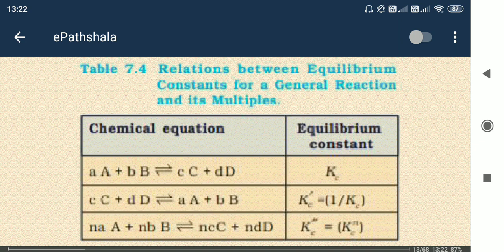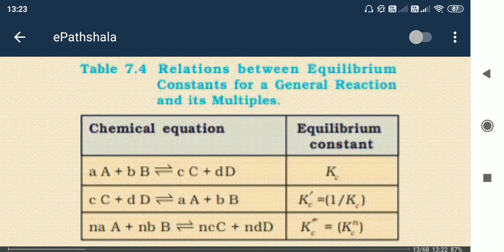So here this is given. In the first chemical reaction, Kc is written like that. In the second reaction it is opposite, so the direction is changed. Now the reactant is on the side of the product, and the product is on the side of the reactant. So the Kc prime is nothing but 1 by Kc. The reciprocal of Kc is the Kc prime.